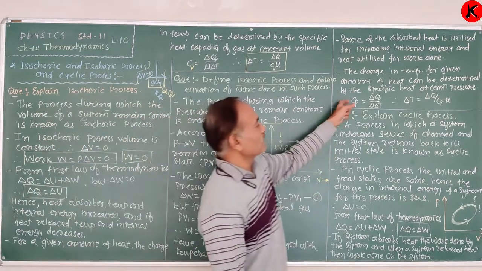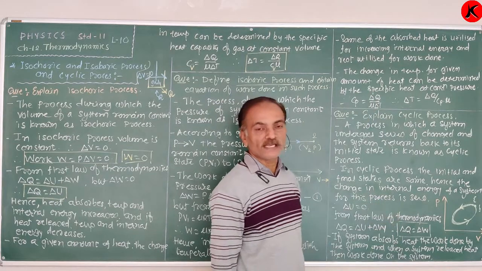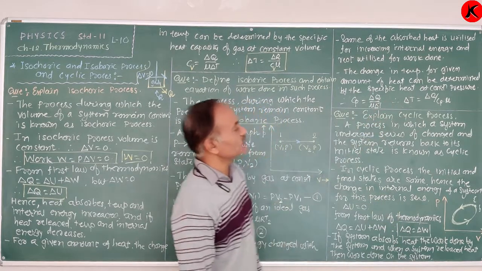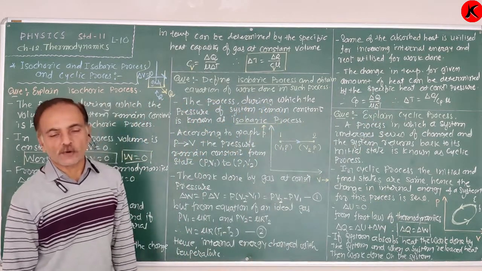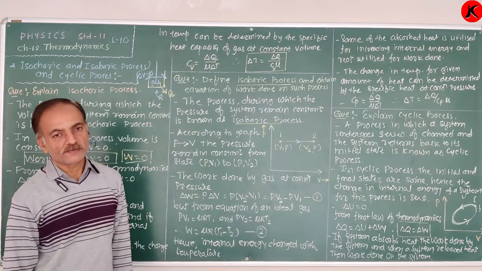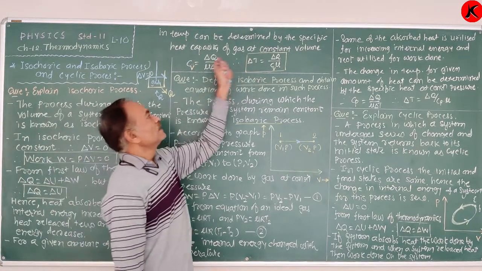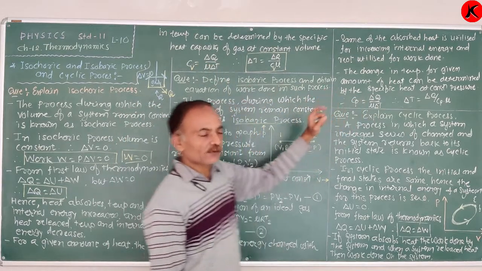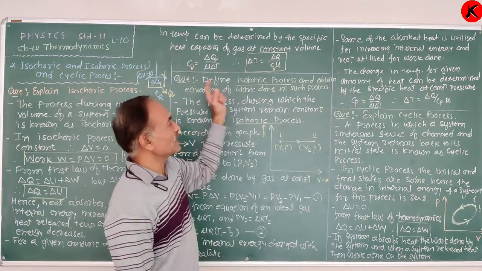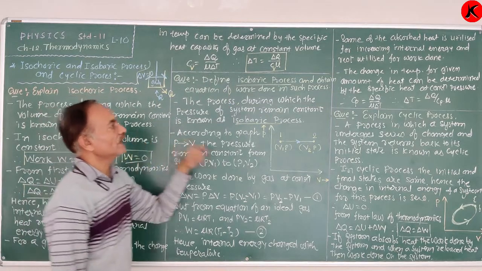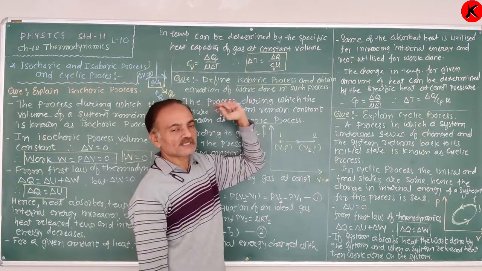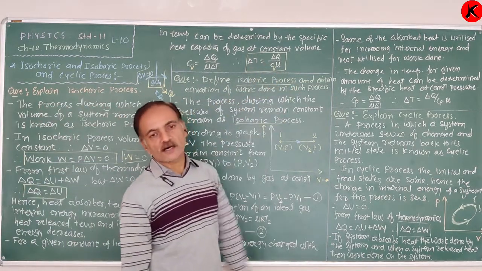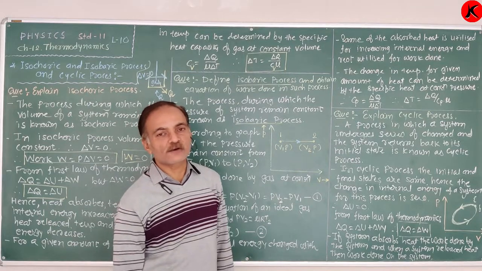Therefore, Cp is equal to delta Q upon mu delta T. Therefore, delta T is equal to delta Q upon Cp into mu. That is the specific heat at constant volume. That is the specific heat at constant pressure. In both cases, in isochoric and also isobaric process, we can know the change in temperature of the system.